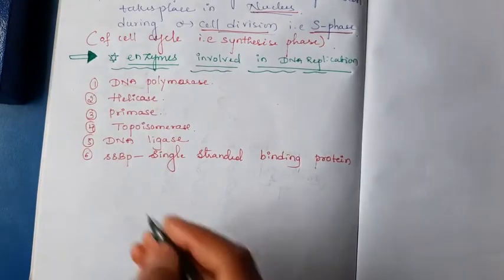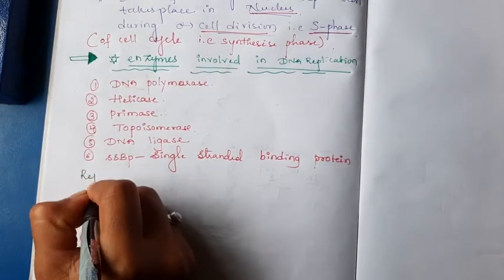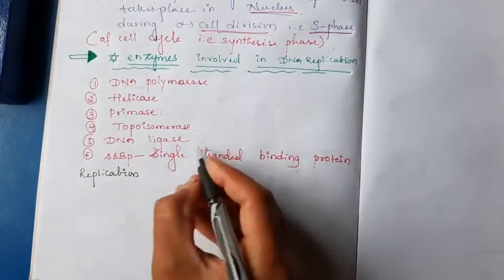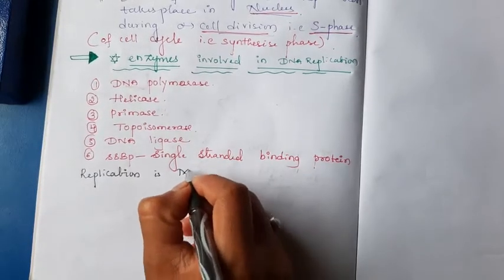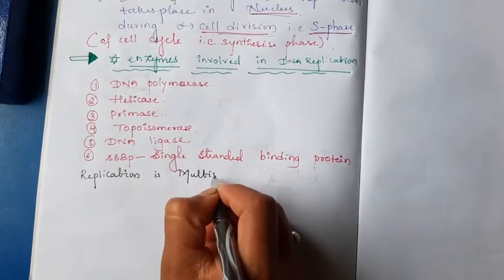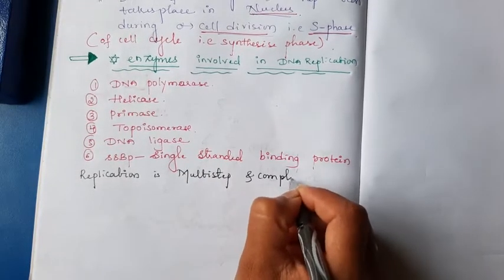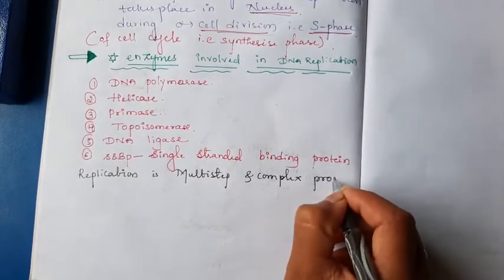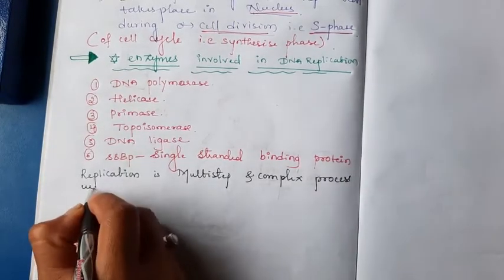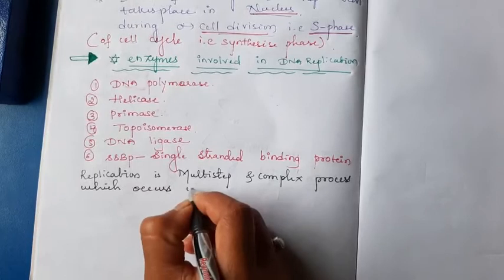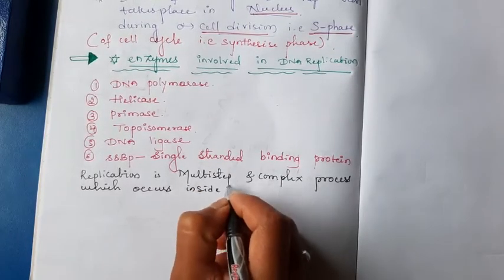Replication is a multi-step and complex process which occurs inside the cell.